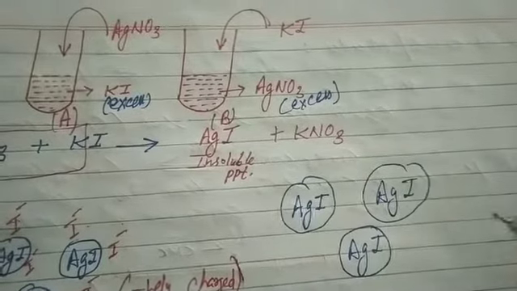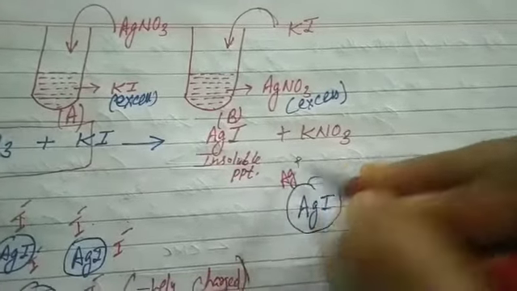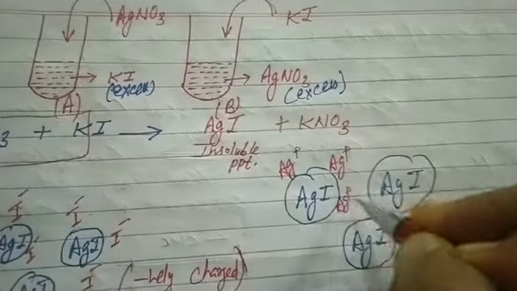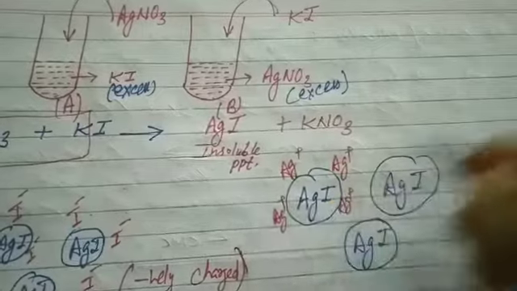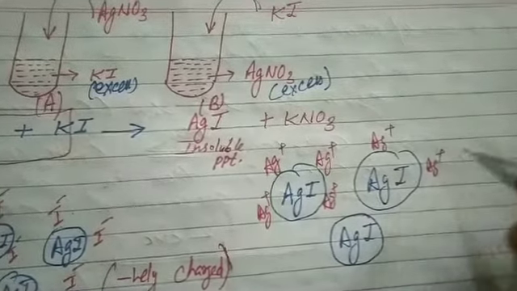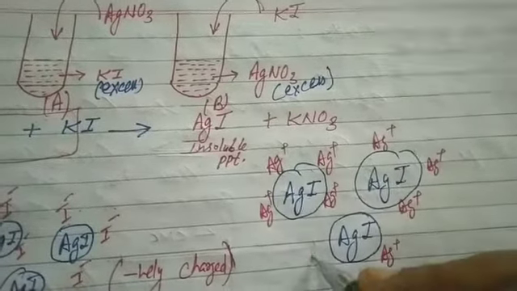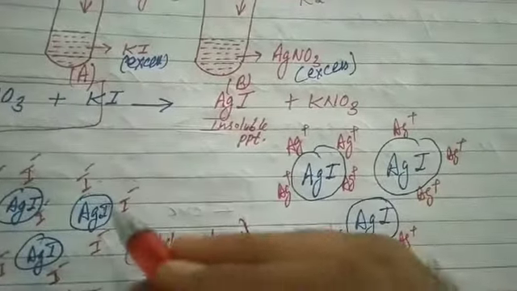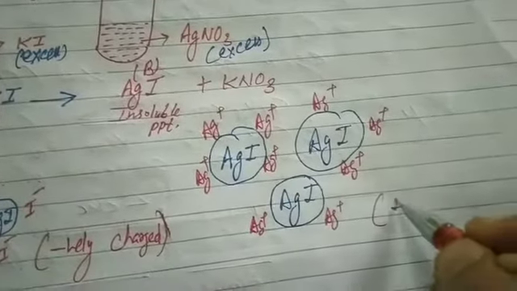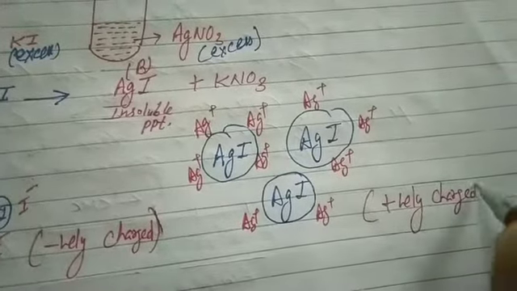Ag positive ions are adsorbed on the surface, leading to the formation of a positively charged colloidal solution. At first it's negatively charged due to iodide ions; here it is positively charged due to silver ions.